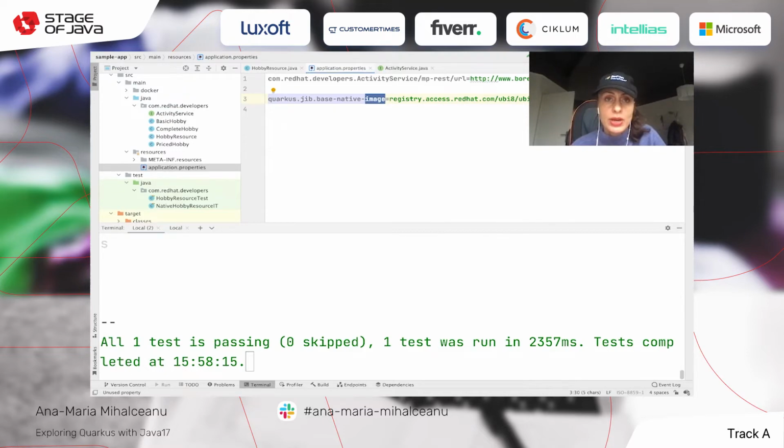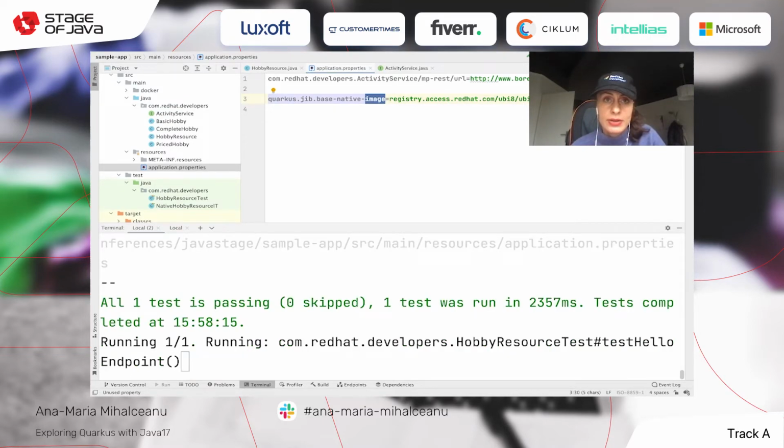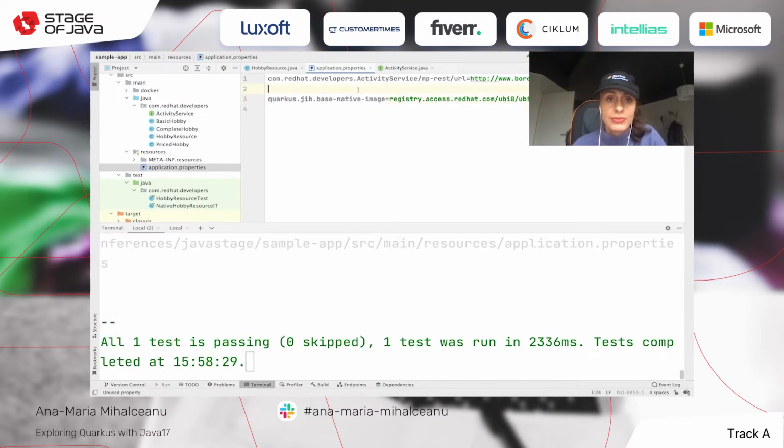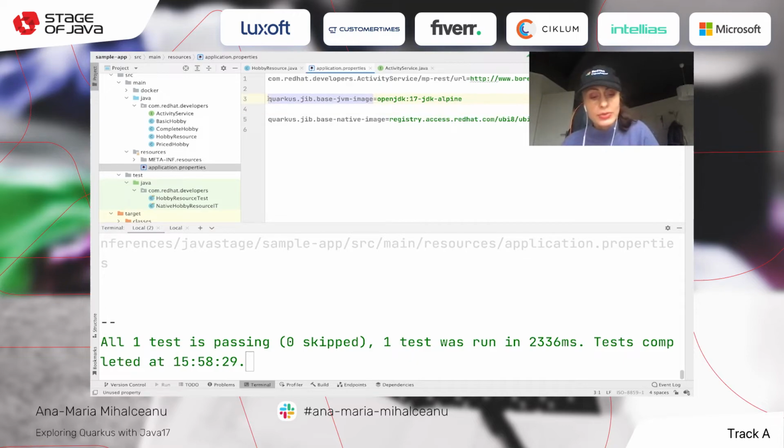But for example, you can also use another thing with Jib. You can also change the JVM base image. So Jib allows you to play with these configurations so that you can change the base and get even smaller images. I'm going to compile and build, and then build the container image, everything natively. So this is my goal.